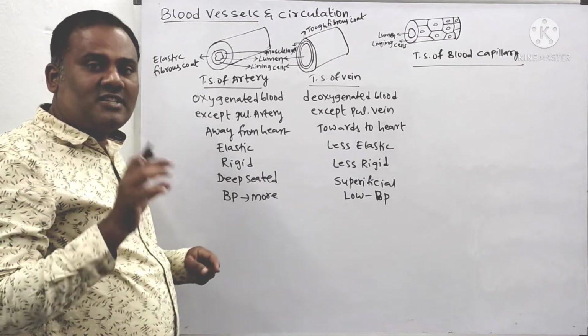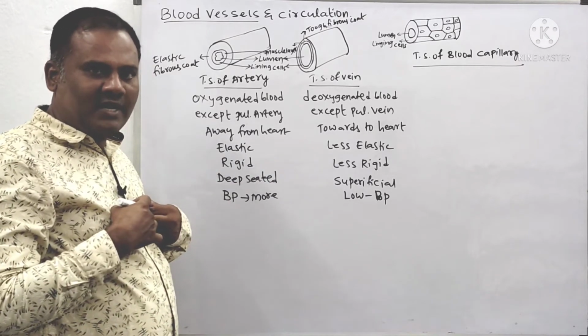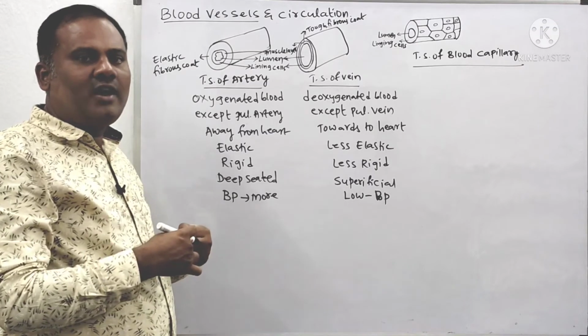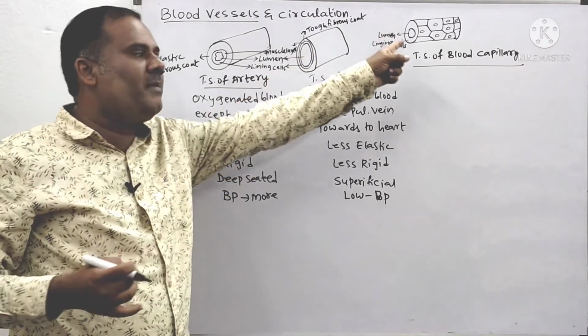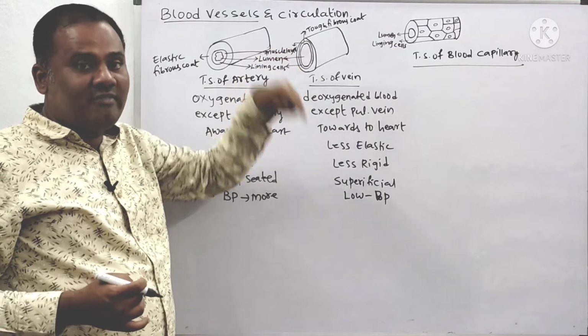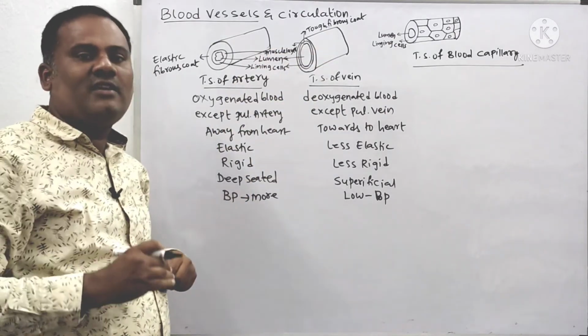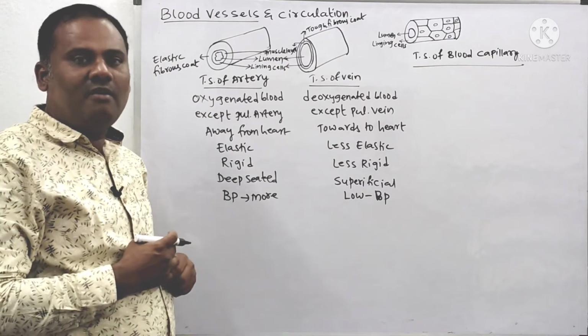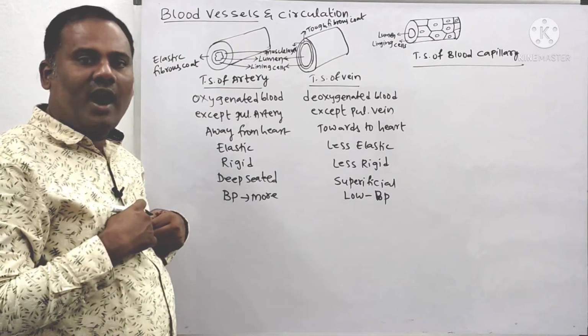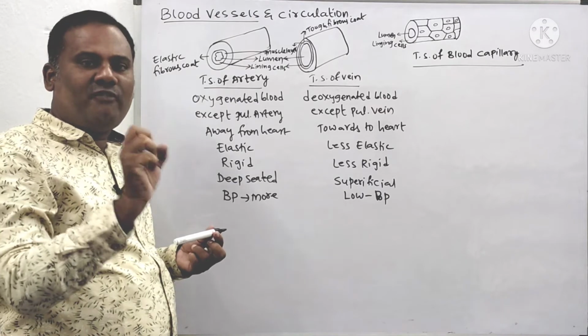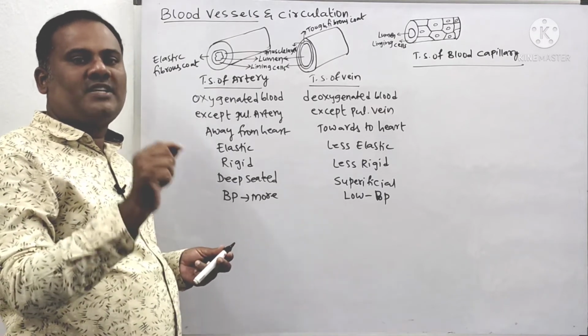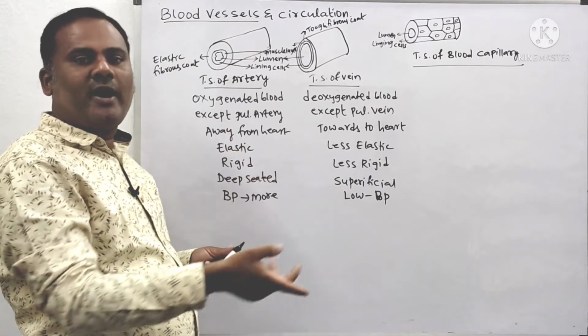Because the heart first pumps blood into the arteries. From arteries that blood will go into what? Arterioles. Then to blood capillaries, then to venules, and then to veins. So this much distance they will travel. That's why the pressure will be less in the veins, whereas the pressure will be more in the arteries, as the heart pumps blood first into the arteries.